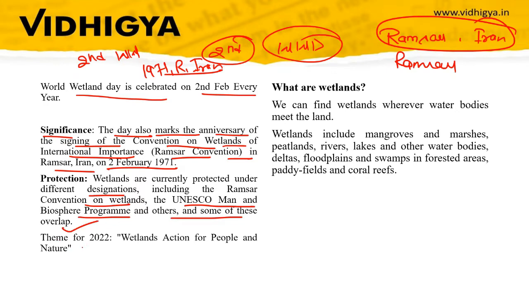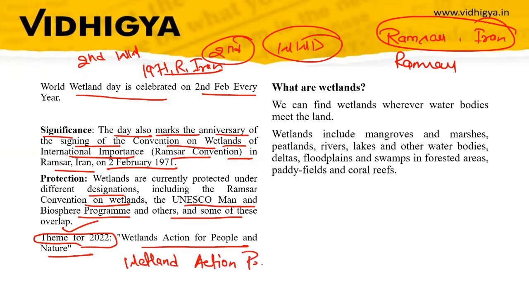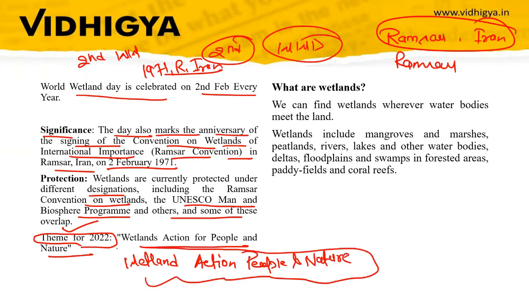So what is the theme for 2020? The theme for 2020 was wetlands action for people and nature. So this was the theme. So you have to remember the theme of this year's World Wetland Day.